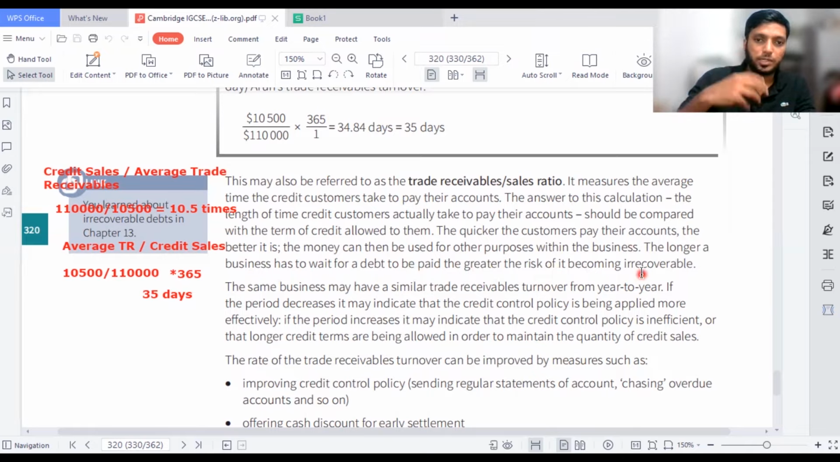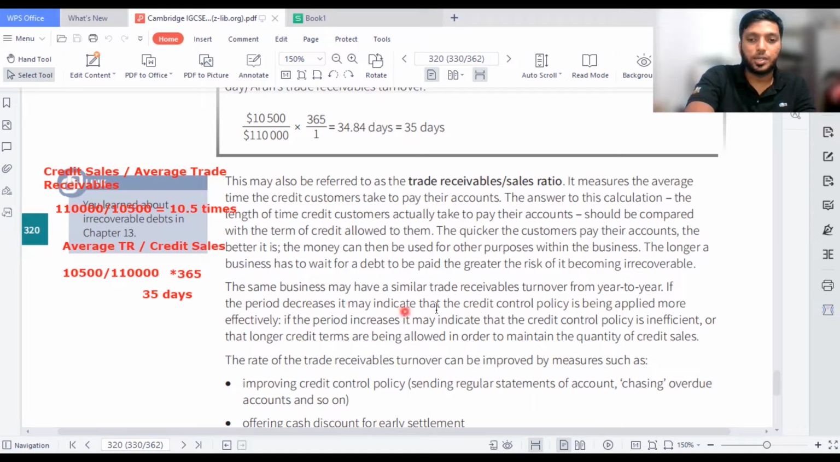Now they're saying that when a customer gives the money to you, you should be able to collect it as soon as possible. So if the number of days is decreasing, the business is doing much better. But if the number of days is increasing, it's not a good sign. And the number of times is increasing when you compare with the previous period. If your business is doing great, then of course it is collecting fast, and it is doing a great service. Then you might see the same business have similar trade receivables turnover from year to year.